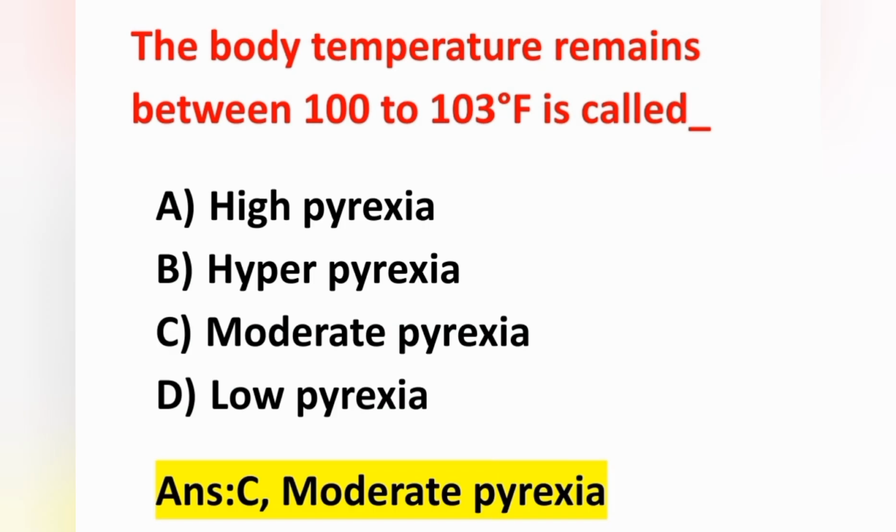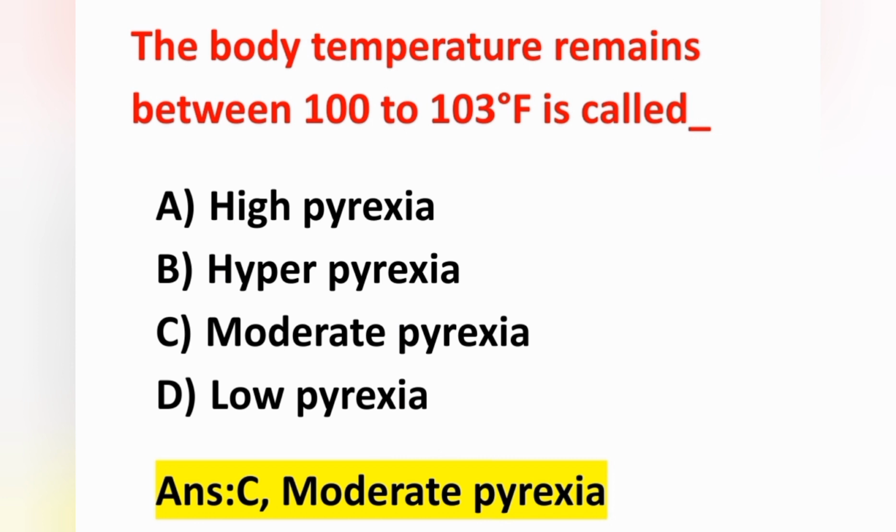The temperature between 100 to 103 degrees Fahrenheit is known as moderate pyrexia, or in Celsius it is 37.8 to 39.4 degrees Celsius. The temperature between 103 to 105 degrees Fahrenheit is known as high pyrexia, and hyperpyrexia means above 105 degrees Fahrenheit.